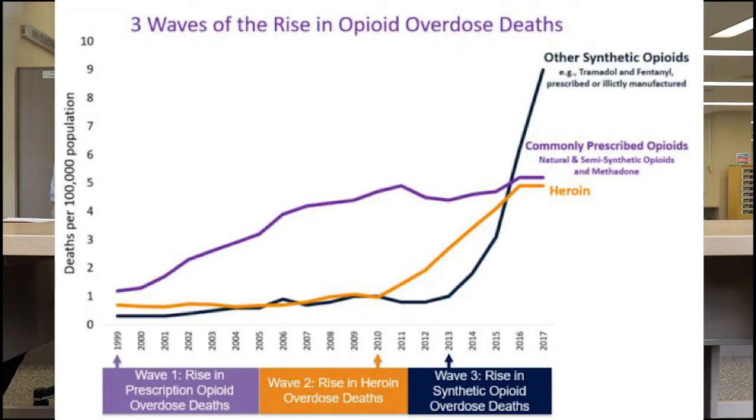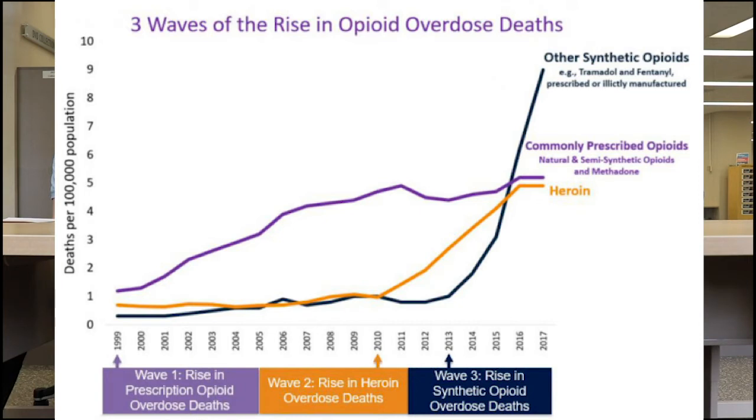There have been 3 distinct waves of opioid deaths in the United States. The first wave began in the 1990s due to medical professionals increasing the amount of prescribed natural and synthetic opioids. The second wave of opioid deaths began in 2010 with the rising of heroin and its fatality.